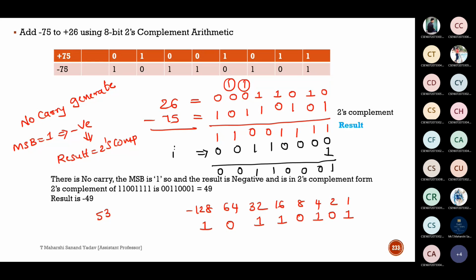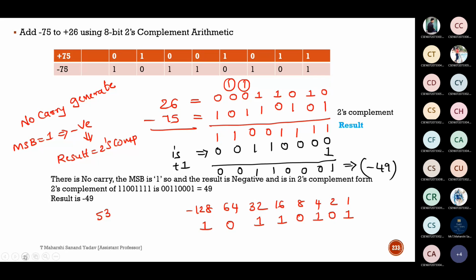This is nothing but the 1's complement of the result, and this is adding plus 1. So put a minus sign to the result. So it is minus 49.